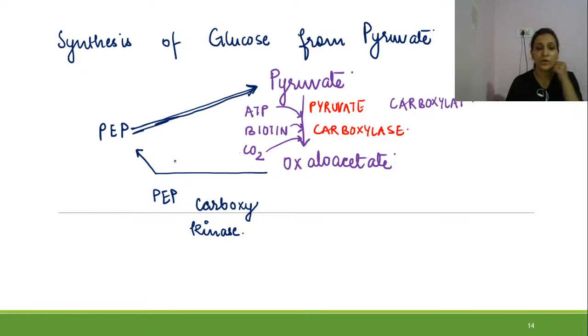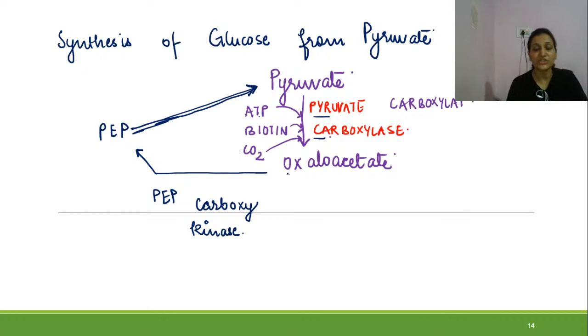So this is how phosphoenol pyruvate is formed from pyruvate. So this is the irreversible step in glycolysis, and here it is reversed by two enzymes.